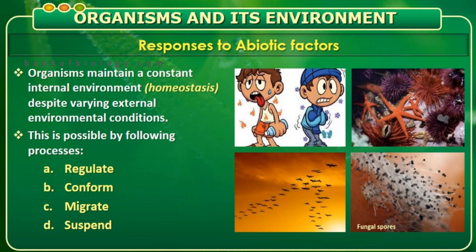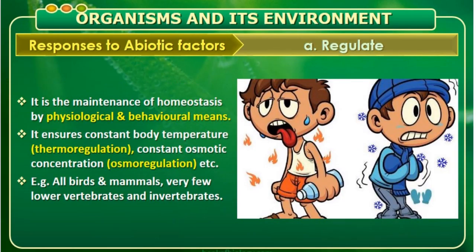So some of the important responses, as I have told you, are regulate, conform, migrate, suspend. Coming to the first response, that is regulate. Regulate or the regulators.